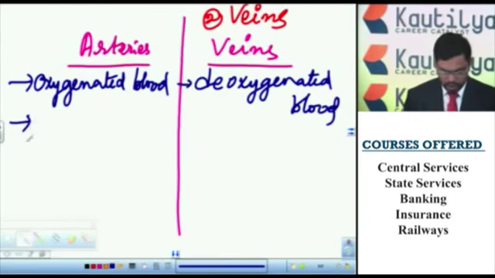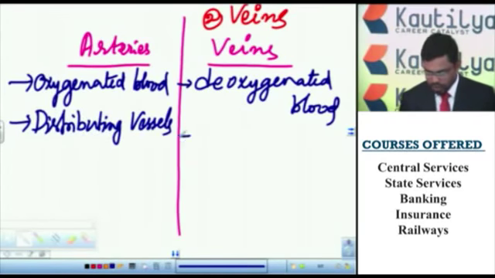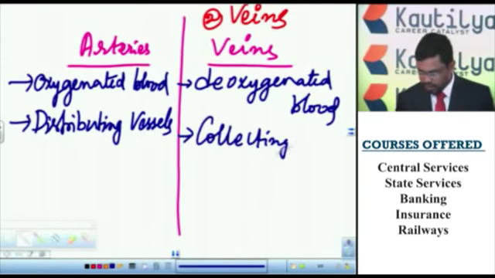The arteries are called distributing vessels and the veins are called collecting vessels.